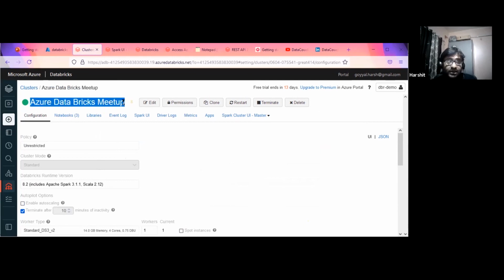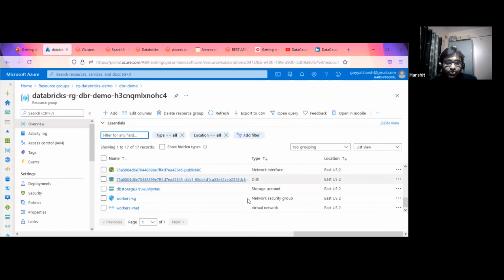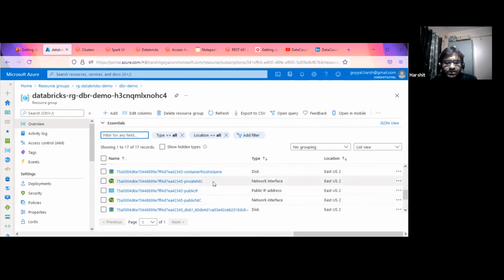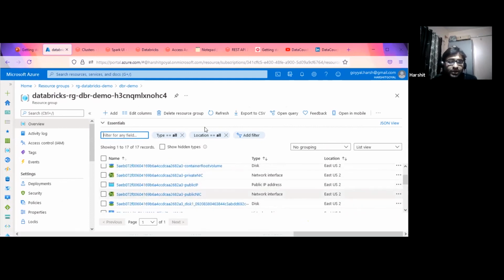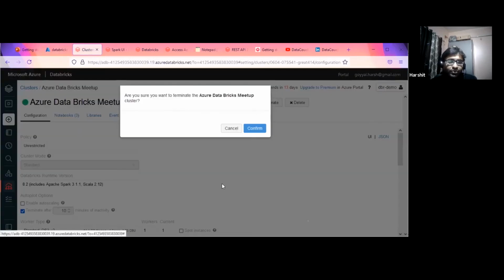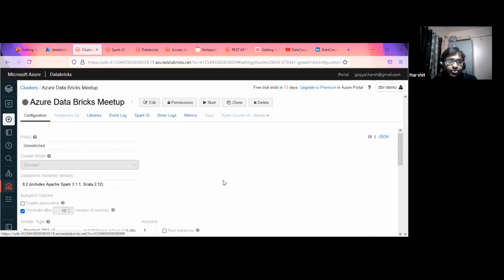This is a terminated cluster. Those things will be available, and I will be releasing all these other resources. So only these three resources will be available, and apart from those, the network interface, public IP, and disk are going to vanish. So let me terminate it. It may take around 5 minutes to release those resources to Azure.